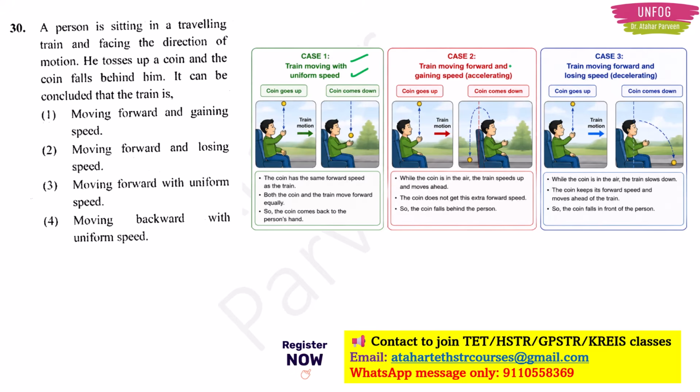In the second case, if the train is moving forward and its speed is increasing, then what will happen? You are tossing the coin up. The train is moving fast, but the coin does not get so much speed at a time, right? So the coin will fall in its place only where it has to fall, like the one which happened in the first case.